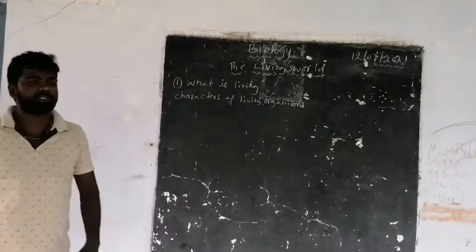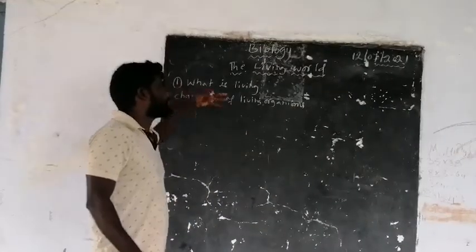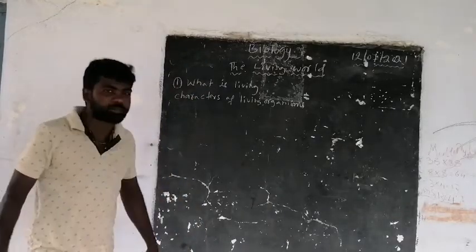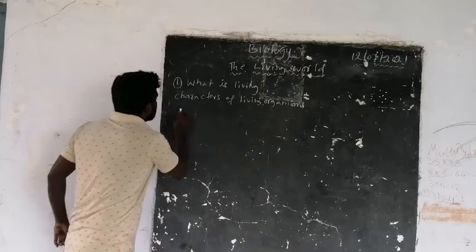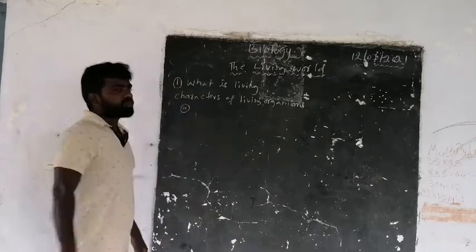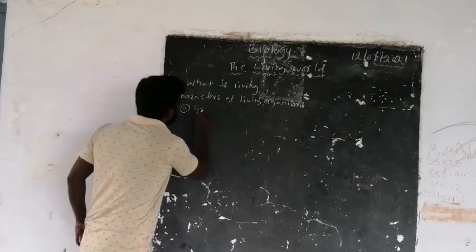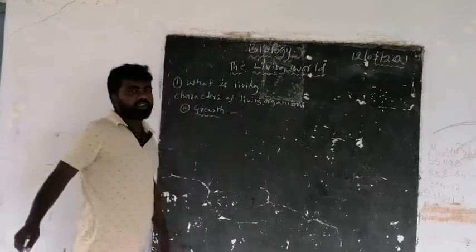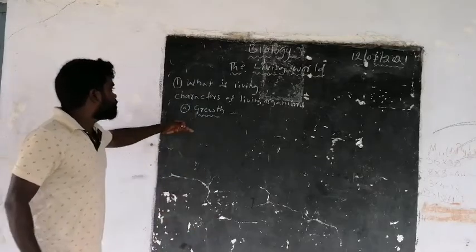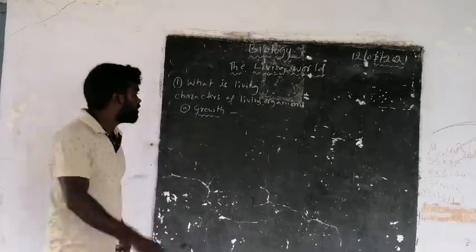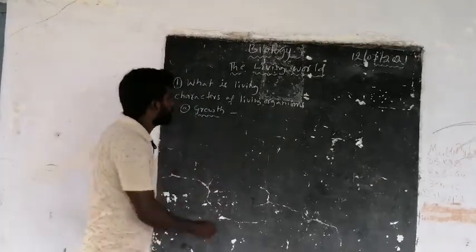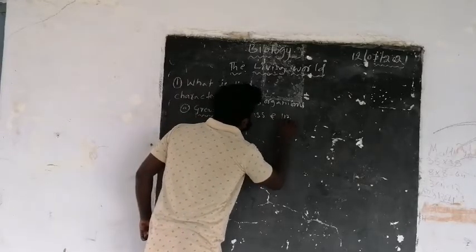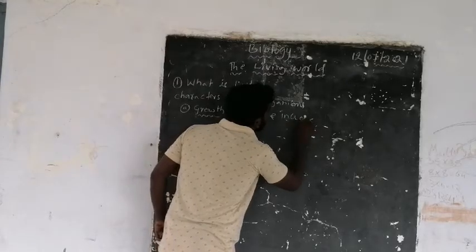We have already discussed the characters of living organisms. What are the main characters of living organisms? First one, growth. Increase in mass and increase in number are the twin characters of growth.